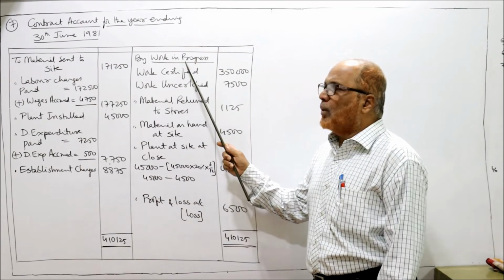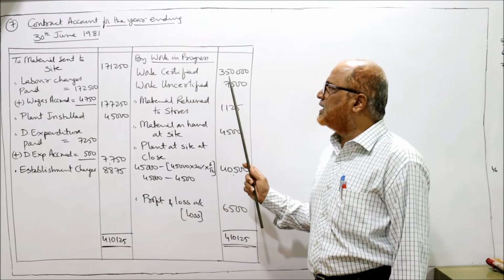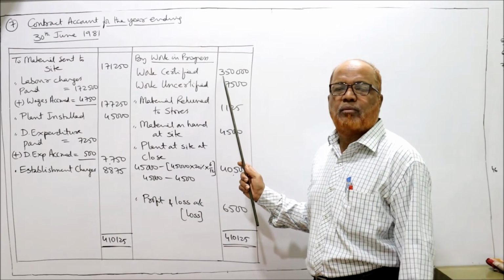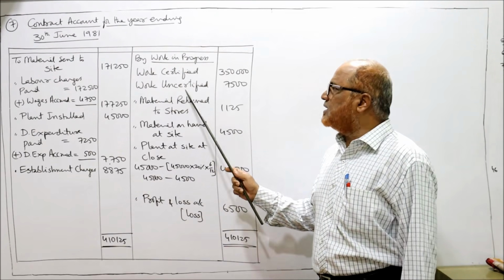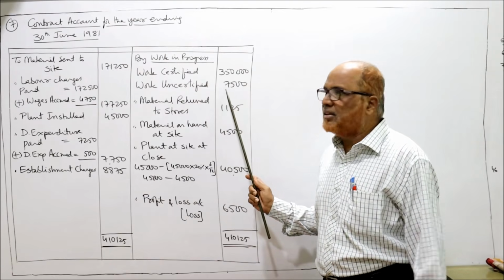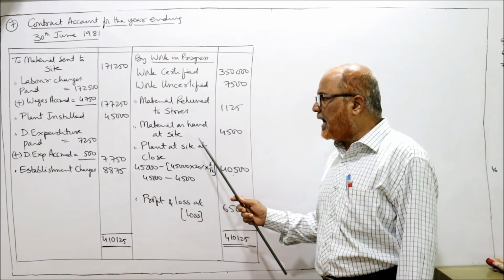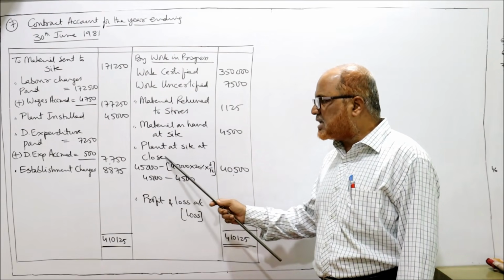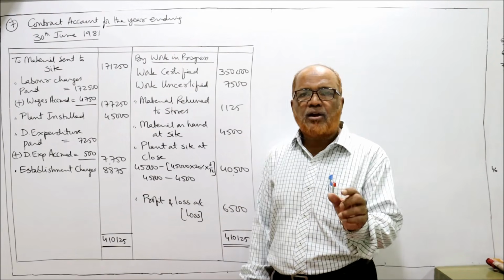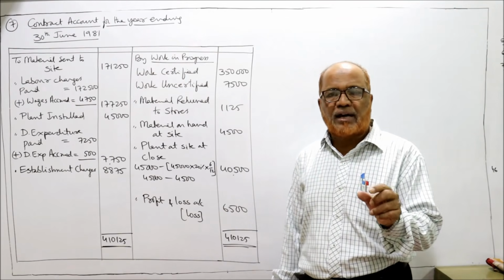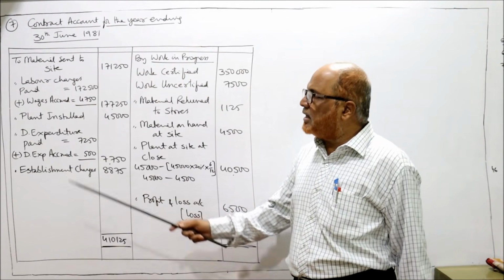Now credit side. Work in progress. Work certified 3,50,000 directly given in the problem. No calculation, nothing. Work uncertified 7,500 given in the problem. Material returned to stores. Material on hand at site. Plant at site at close. At the end of the year, what is the value of the plant? We have to find out. What is the value of the plant installed?